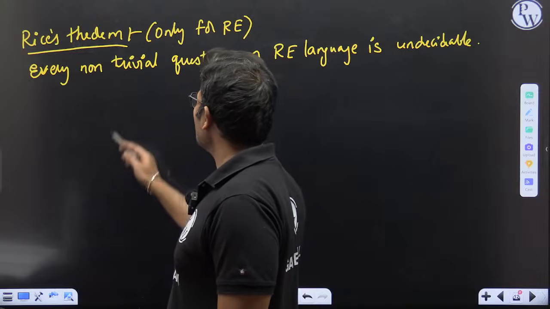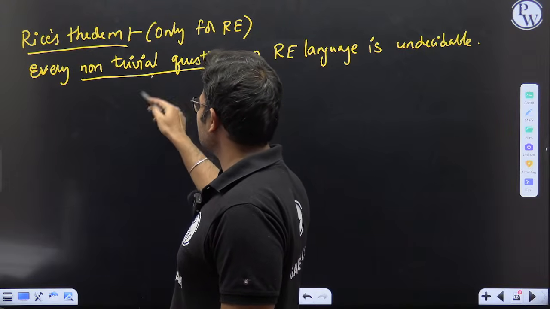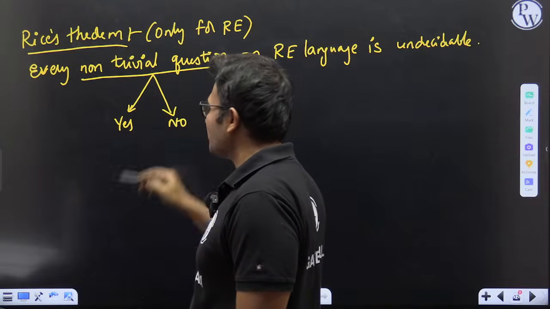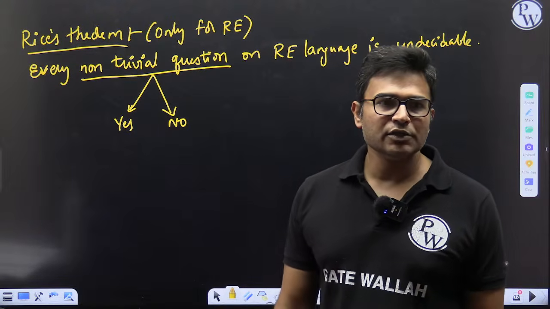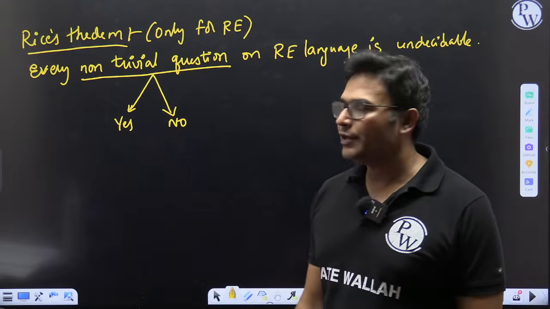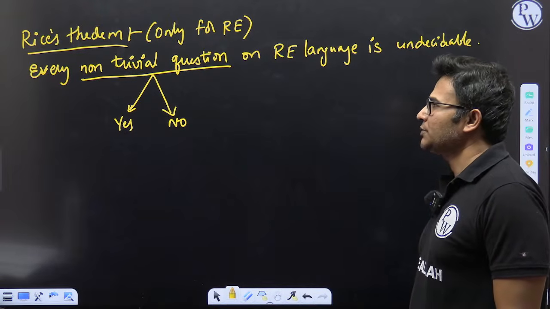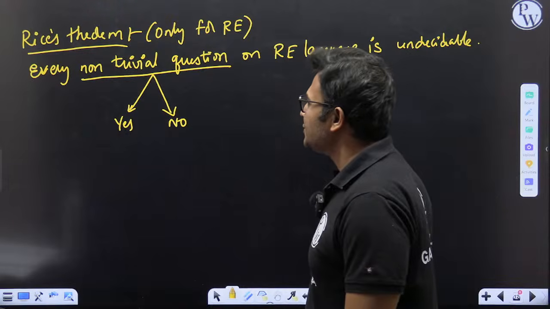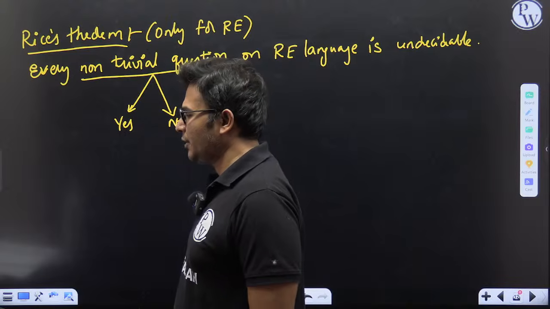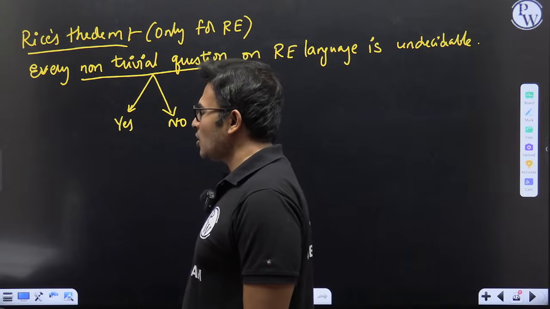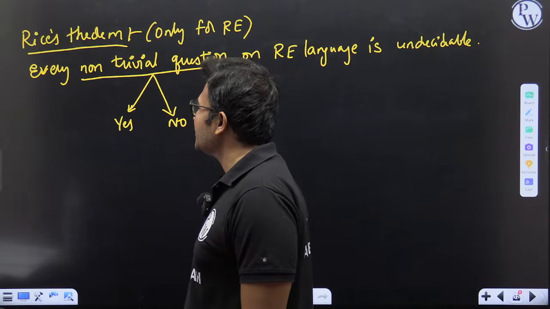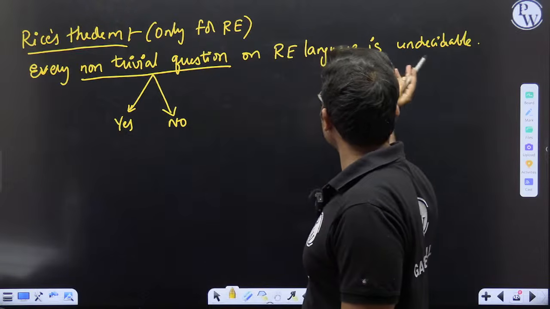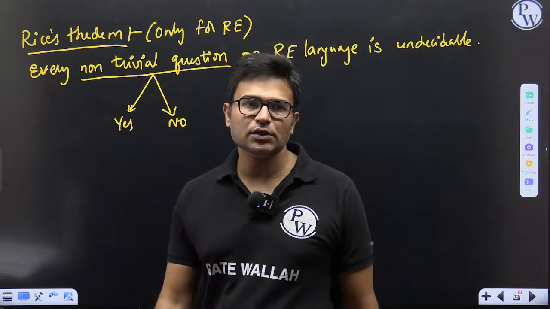What is a non-trivial question? A non-trivial question means sometimes the answer will be yes and sometimes the answer will be no. What is a trivial question? If the answer is always yes or always no, that is a trivial question. So every non-trivial question on a recursively enumerable language is undecidable.